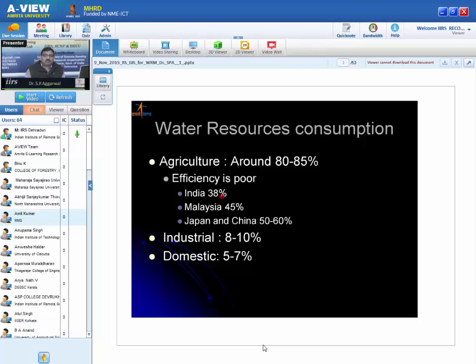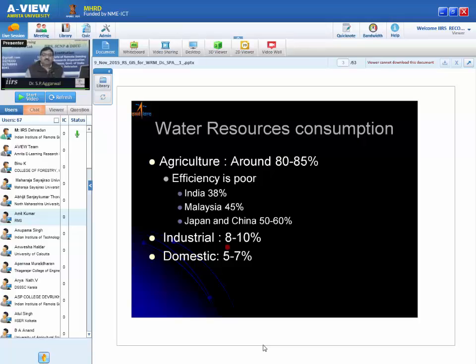And if you talk about Israel, it is more than 90%. So of the total water available in India, we are consuming 80 to 85% in agriculture. If we increase the efficiency of irrigation from 38% to, let us say, 50%, then you can imagine how much water will be available for some other purpose.